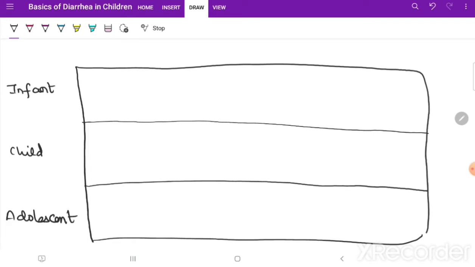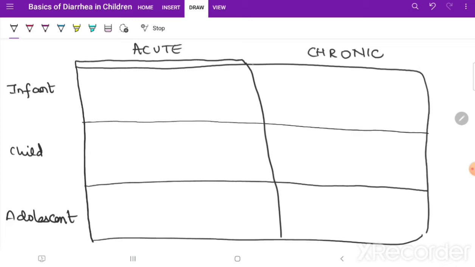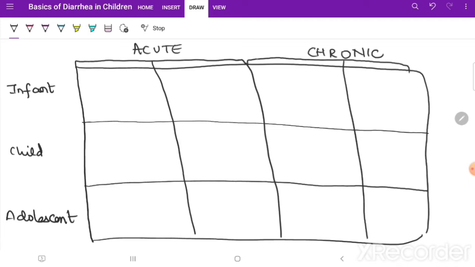In this we have acute and chronic causes, and in each we again have two separate things: common and rare.